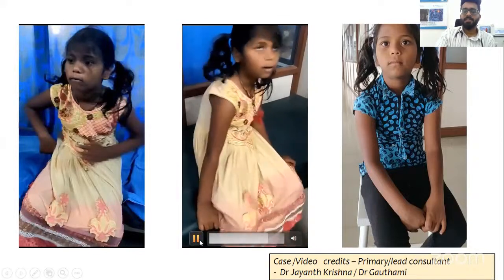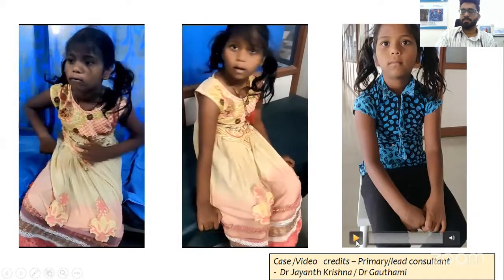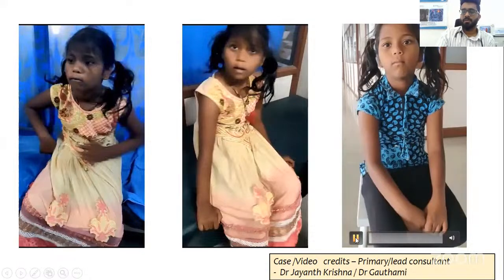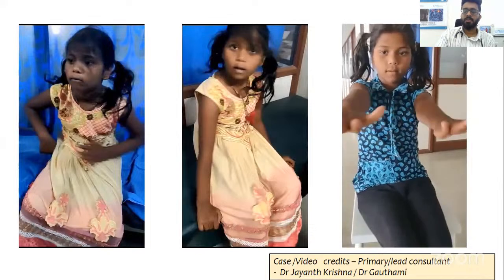Okay, so this was the case of Sydenham's chorea. This was after the treatment. We gave her pulse steroids and haloperidol. The movement disorder significantly improved, though she has very mild movements, but to a greater extent, she has improved. So this is one of the provocation maneuvers wherein you want to see prominent choreiform movements.